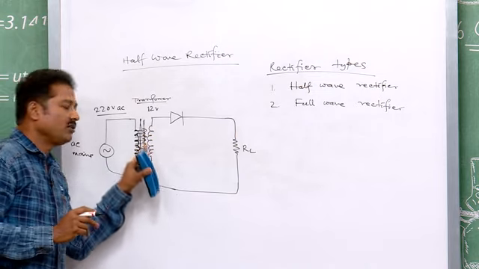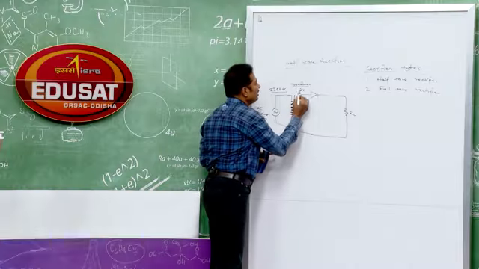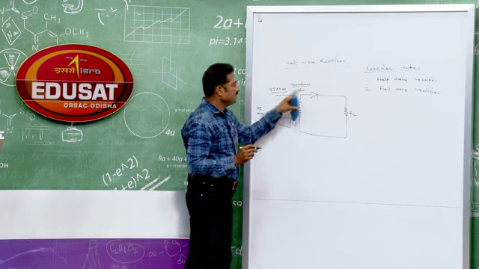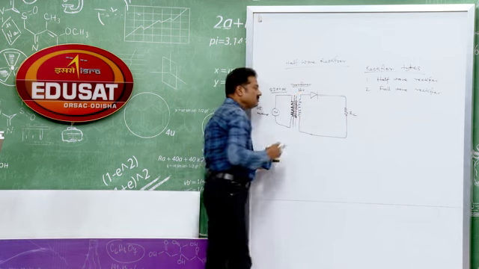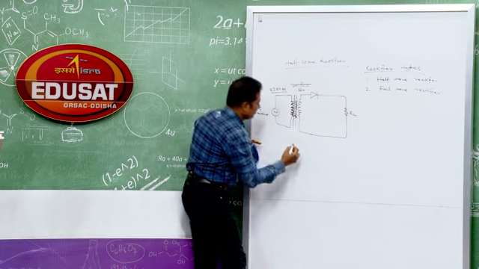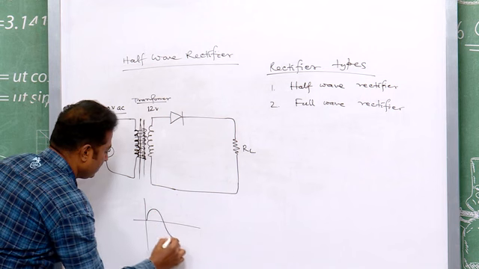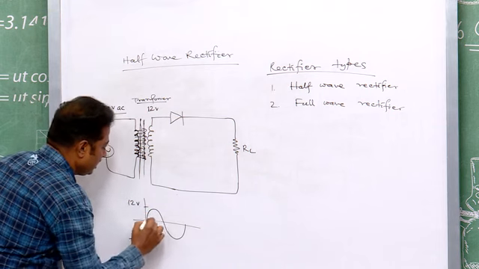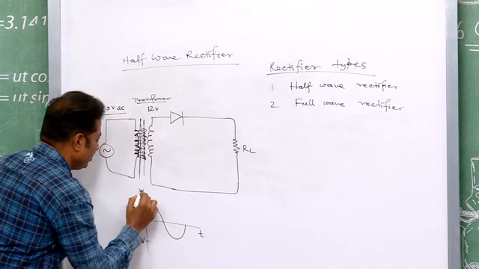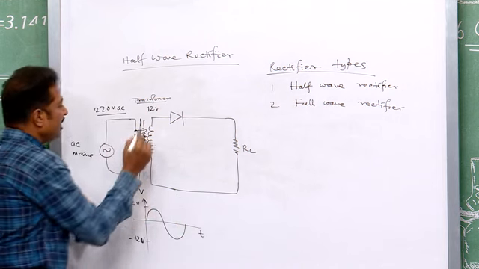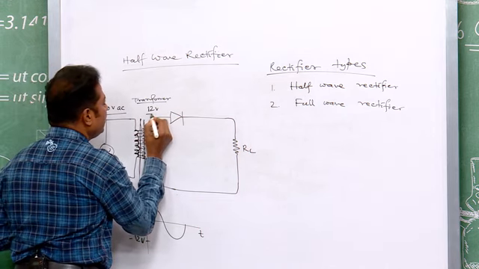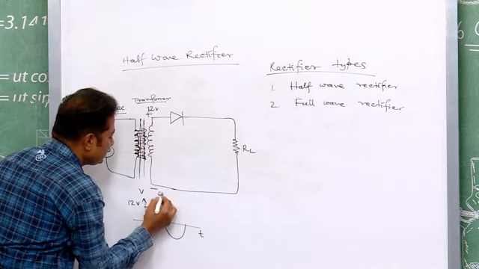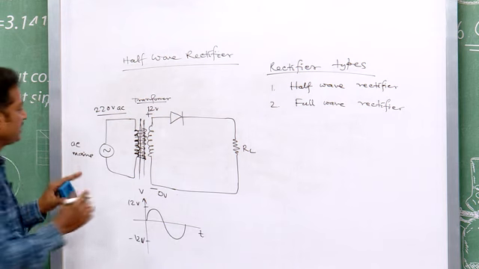So, when the secondary coil gets the flux, it will give you the voltage. Whatever the 220 volt of your AC mains is, you are getting 12 volt. So, let the AC be represented this way. This is your 12 volt, this is your minus 12 volt, and this is your AC time axis, and this is your voltage. So, what happens for the positive half cycle? When this side is 12 volt, this side is 0 volt, it is your positive half cycle.